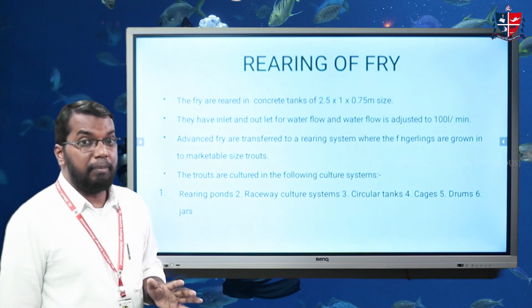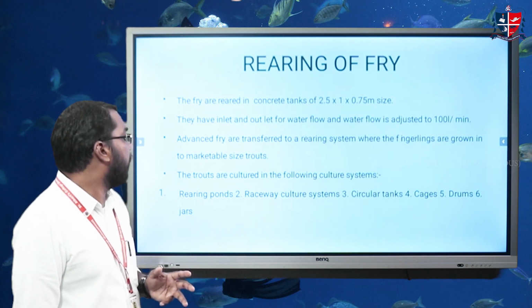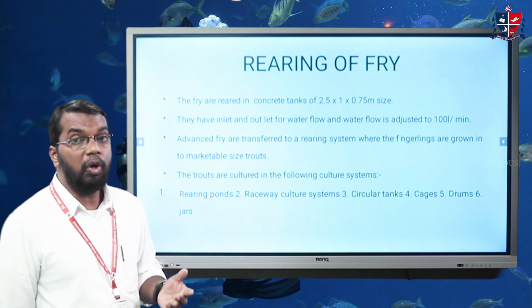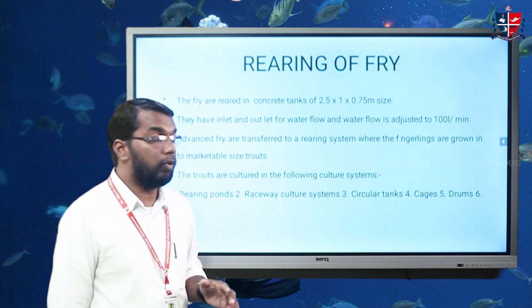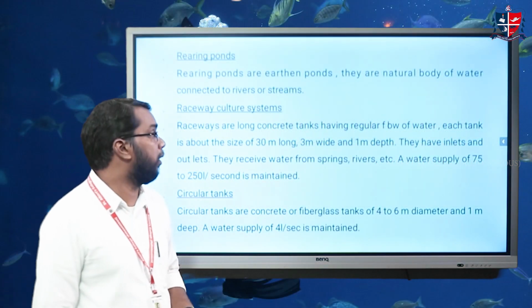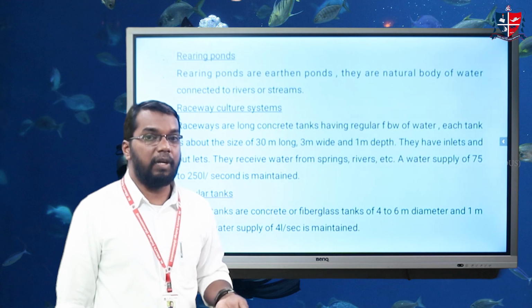There are different techniques or different media used for the culture of trout. First one, raceway culture systems, circular tanks, cages, drums, jars, and also natural ponds are used for the culture of trouts. In case of rearing pond or culture pond, normal earthen ponds are used to culture the trouts. They are equipped with the inlet and outlet.